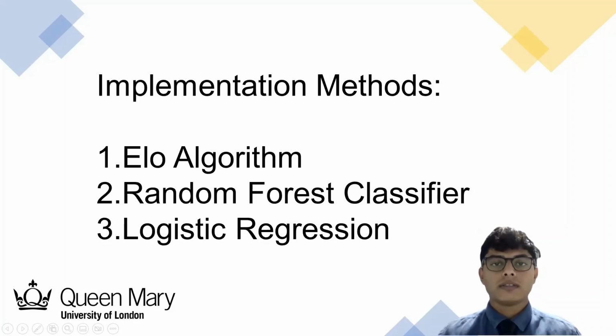Moving on to implementation methods, all three algorithms, the ELO algorithm, the random forest classifier, and the logistic regression model, were all implemented using Python scripts. All datasets required were either scraped from stats.nba.com or exported from Basketball Reference for the required season. The main libraries being used were NumPy to work with multidimensional arrays and linear algebra, Pandas for data analysis, scikit-learn to use random forest and logistic regression, matplotlib and seaborn for plotting and data visualization, and lastly and most importantly, the NBA API for data scraping.